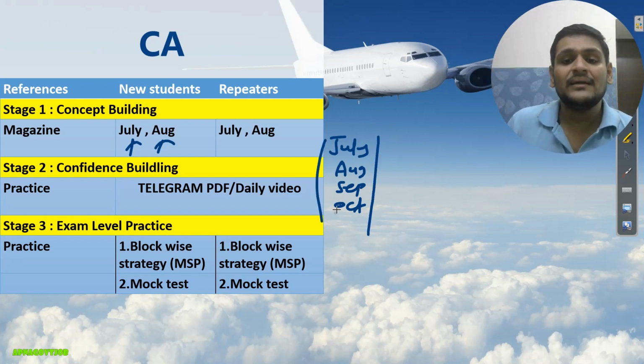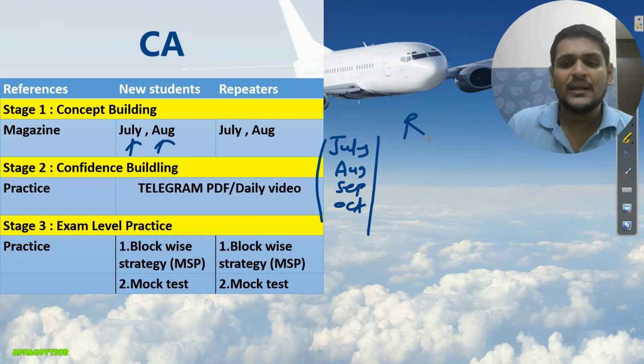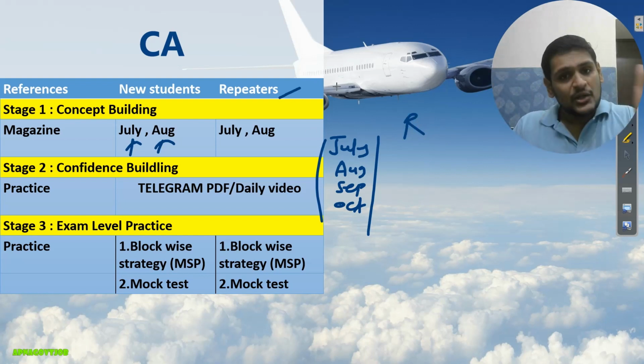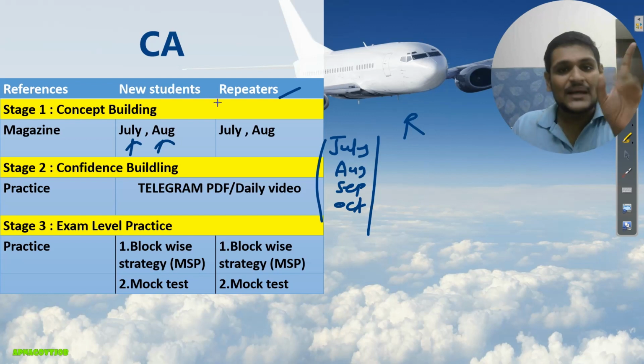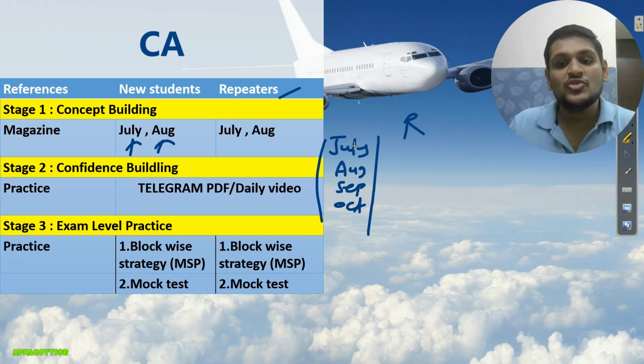You need to complete these four months by default. And those who are repeaters, who is a repeater? Basically, someone giving exams continuously, and a new student means first time targeting IJE, first time doing preparation. Those who are repeaters, you can take May and June months also. May, June, July, August, September, October, for repeaters only, not for new students.